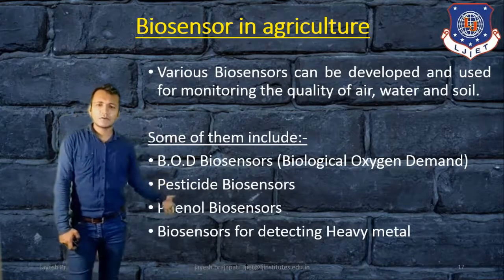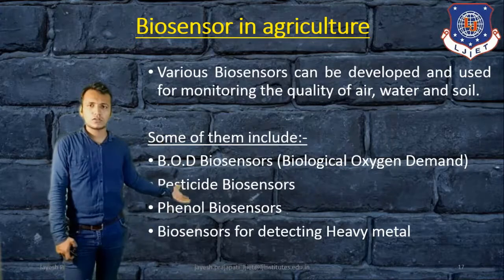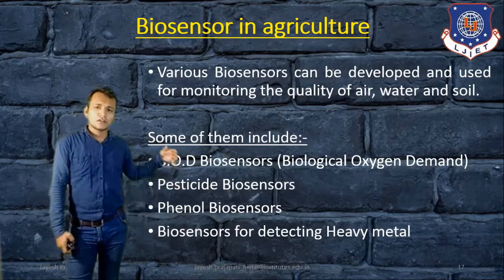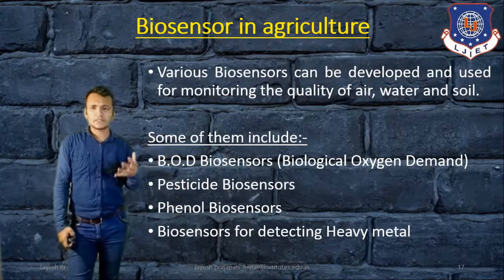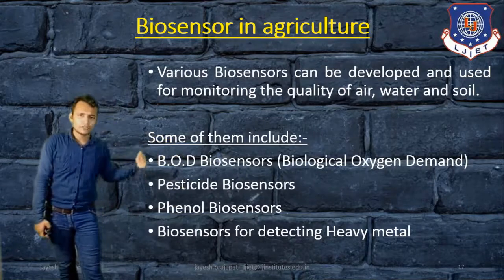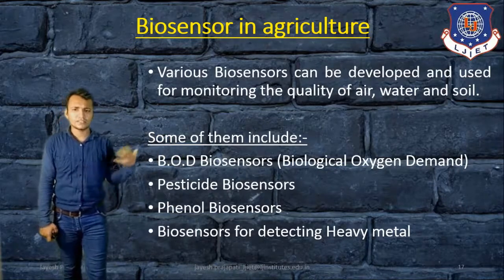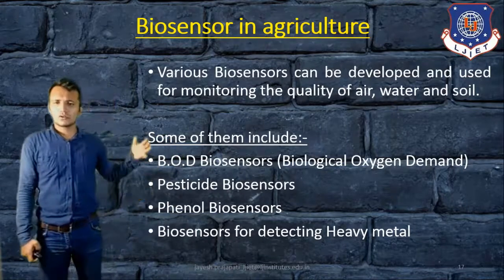These are the different biosensors we discuss here. We have only mentioned the names; there is also a deeper portion for these sensors.